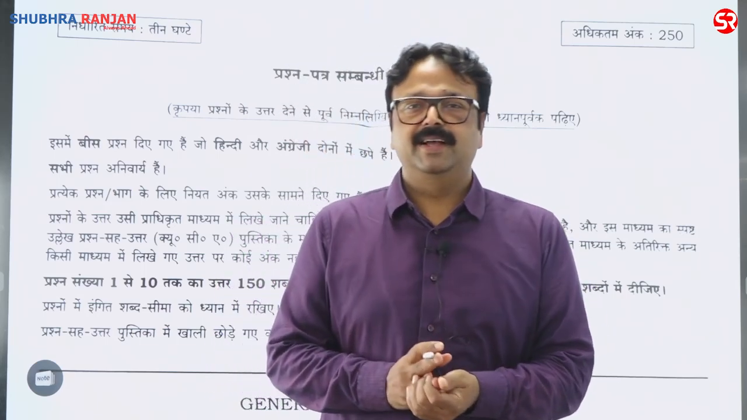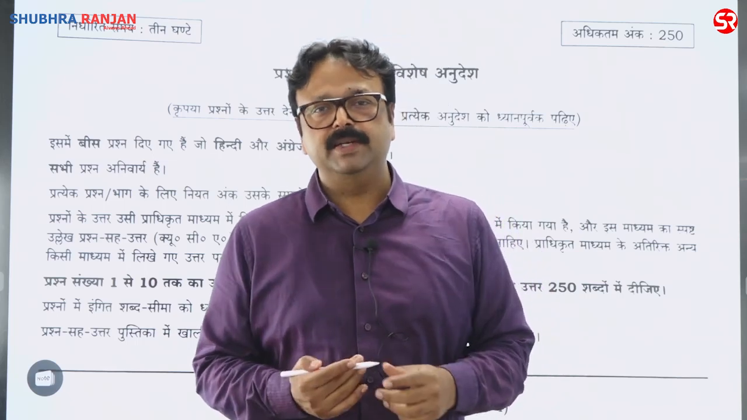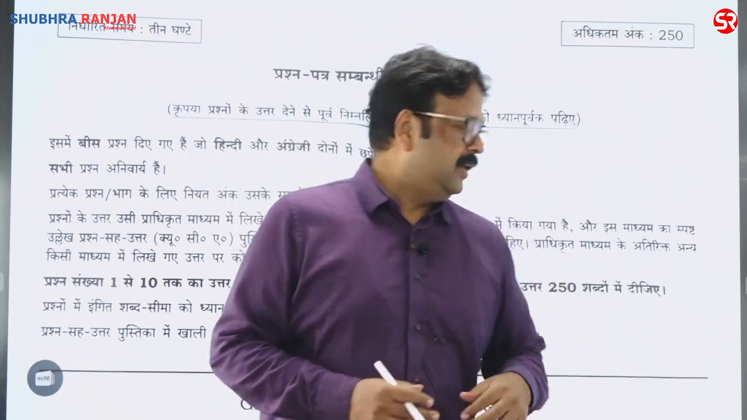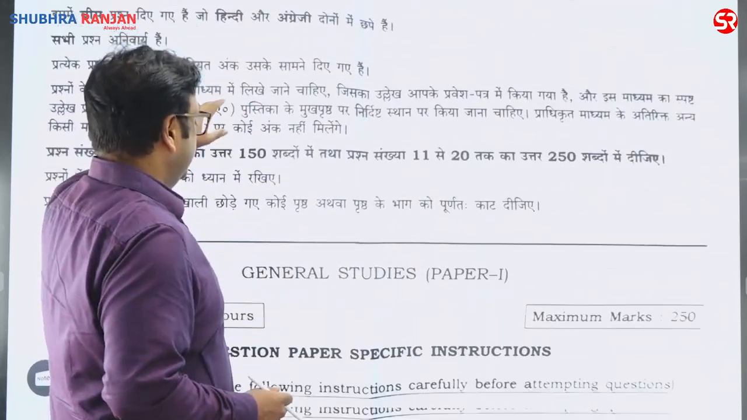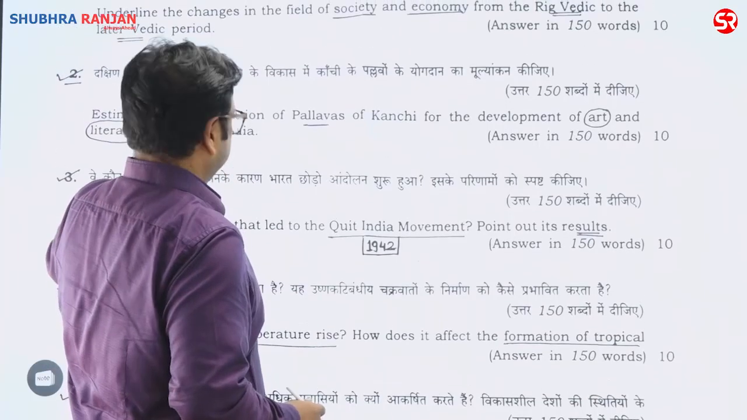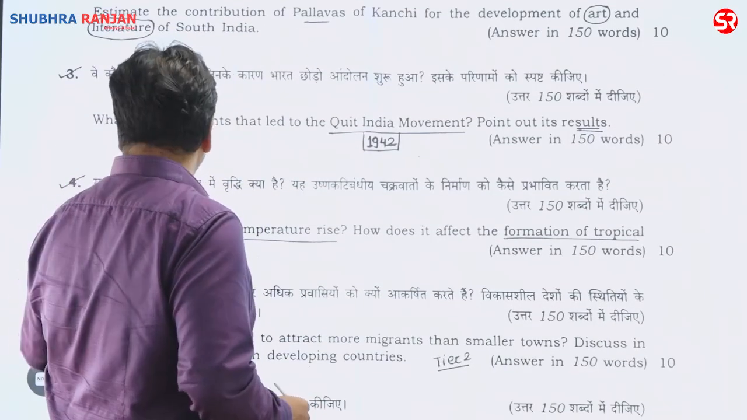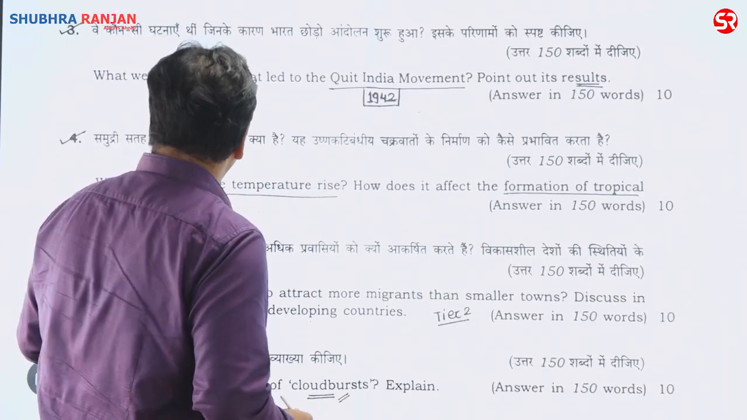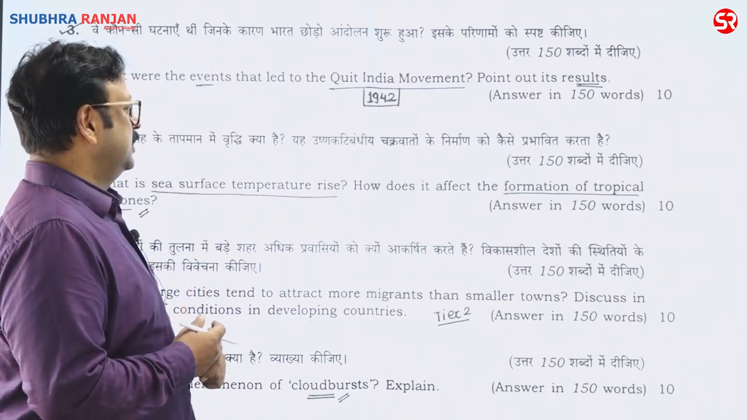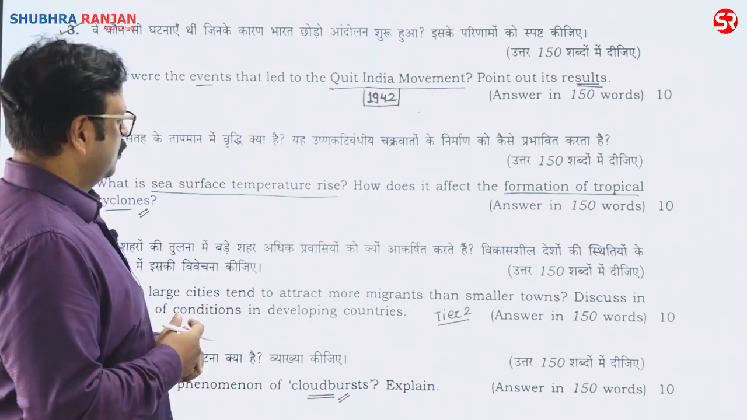My name is Akhilesh, and the GS paper is over. In paper 1, I'm going to discuss the geography part. So let's begin the geography. A good number of questions are based on the core area, like question number 4: What is sea surface temperature rise? How does it affect the formation of tropical cyclone?